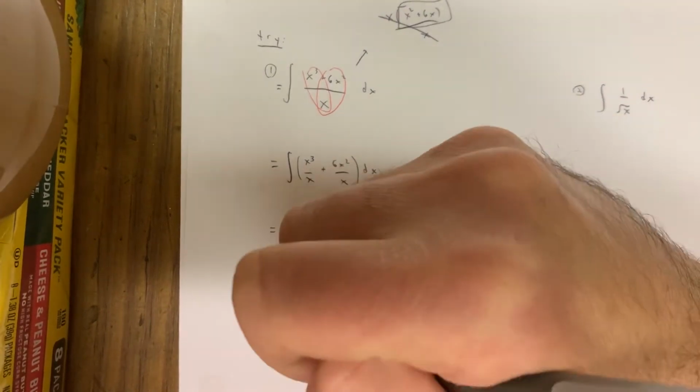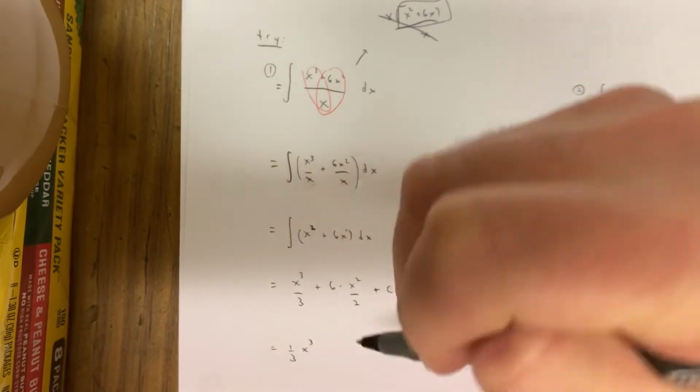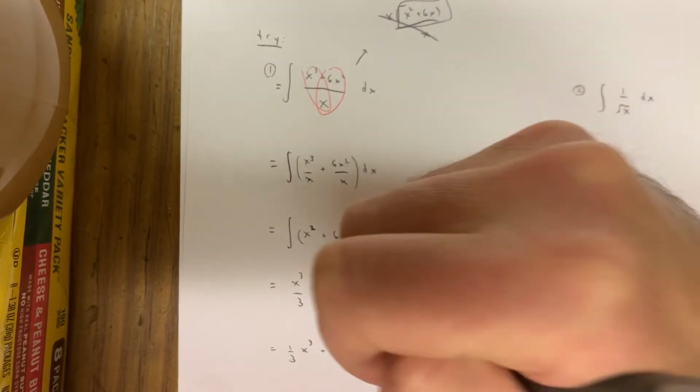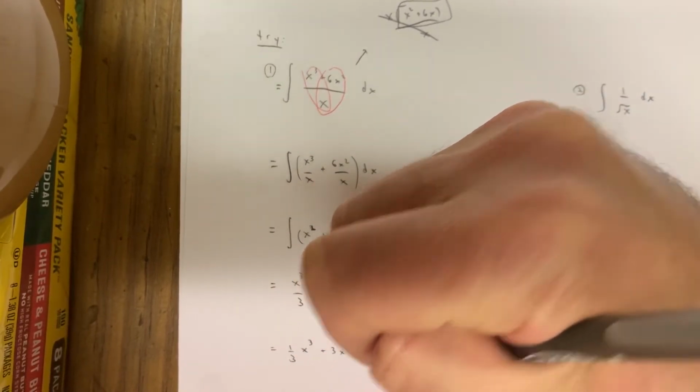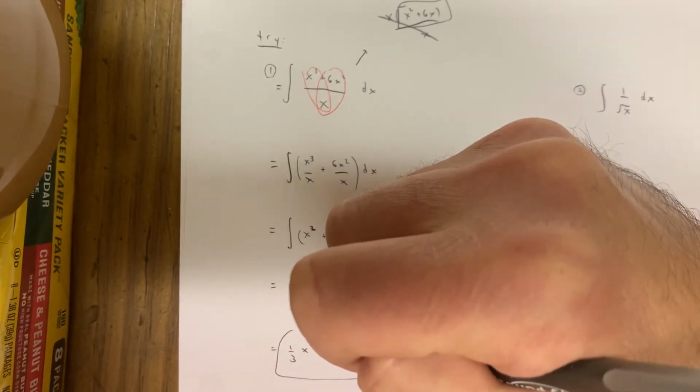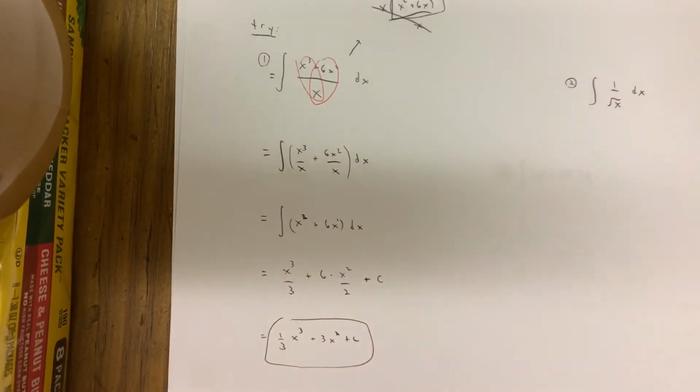Anyway, I'll turn this into 1/3 x cubed plus the 6 divided by 2 is 3, so 3x squared plus C. Nothing wrong with writing x cubed over 3 instead of 1/3 x cubed. Regardless, a lot of different ways to write these.